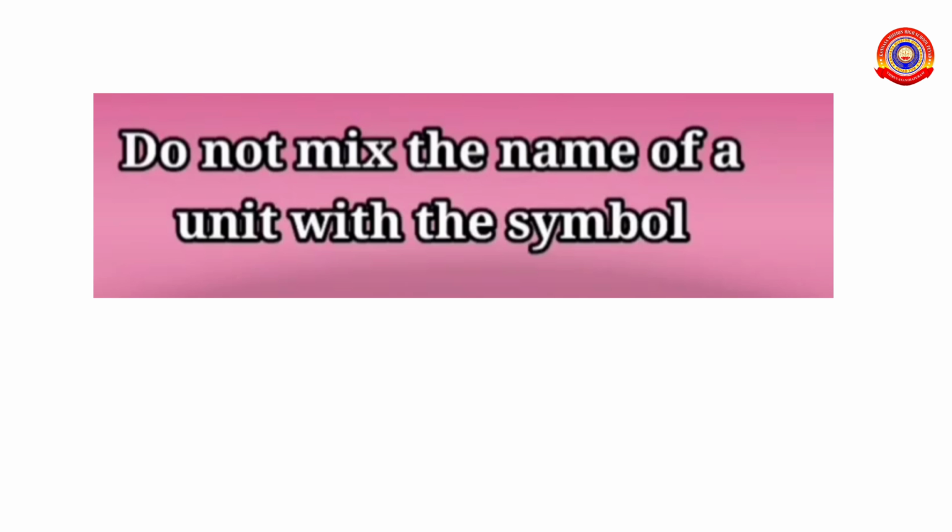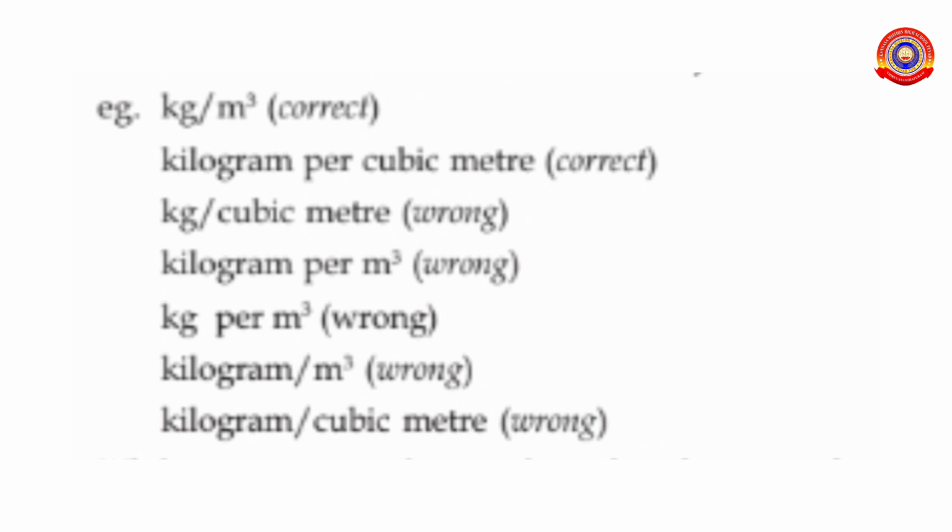The next rule we have: do not mix the name of a unit with the symbol. That is, a unit name and a symbol should not be mixed. Here we have an example, kilogram per meter cube. The first one and second one are the correct way of representing. In the first one, it is represented using symbols, and the second one, it is represented using unit names. Whereas the others are a mixing of symbols and units.